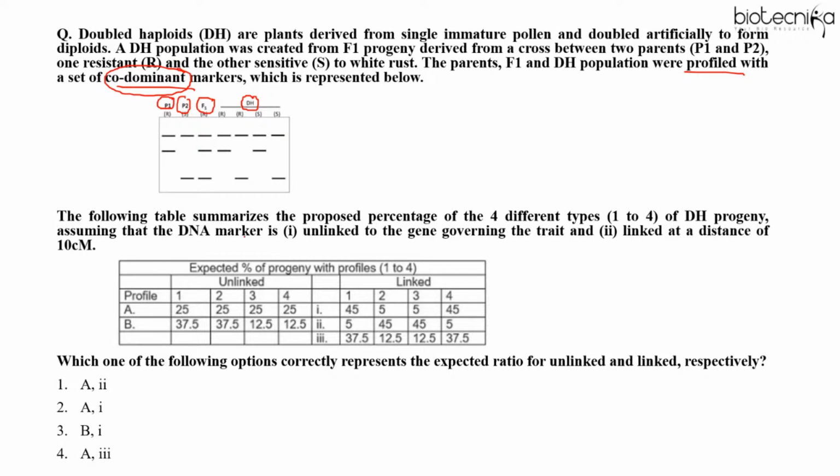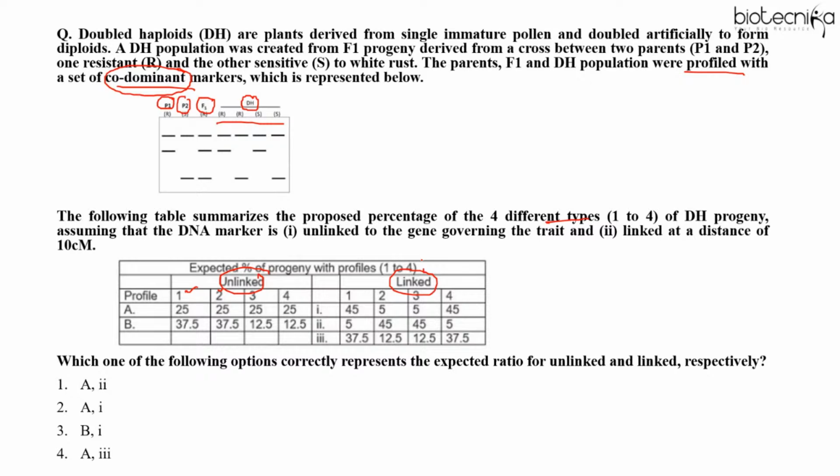And then a table is also given where the proposed percentage of 4 different types is shown. These 4 different types are 1, 2, 3, 4. Assuming the marker is unlinked or it is linked.